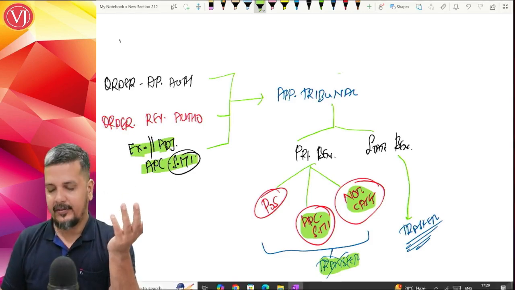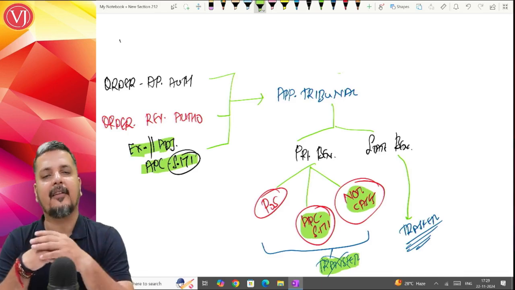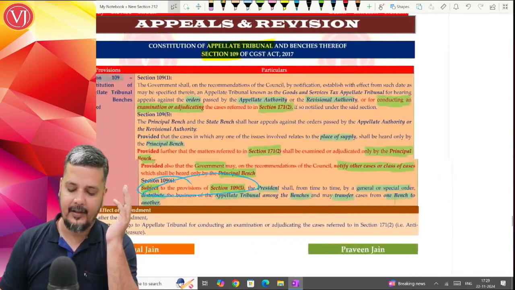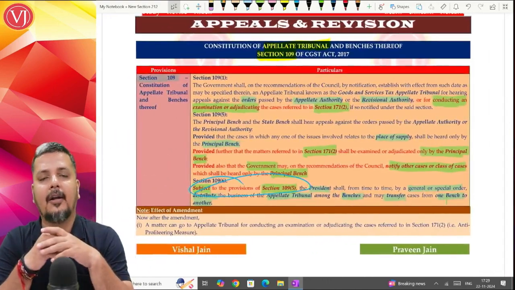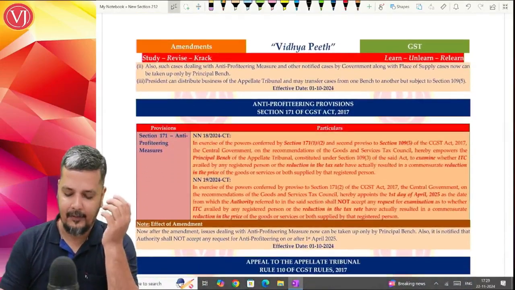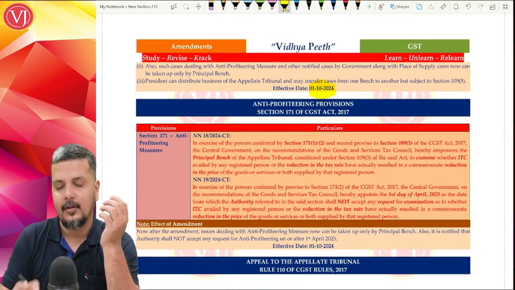Yes, the matters which are handled by state benches, other than these matters, they can be transferred. So that is the amendment which is there in your section 109. And all these amendments, basically there are three amendments effectively. They are all effective from your 1st of October 2020.